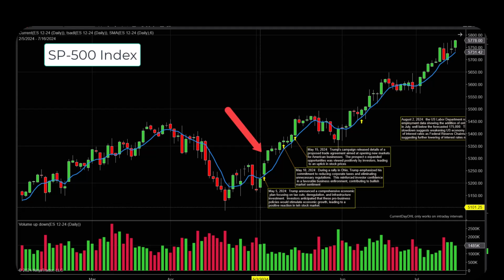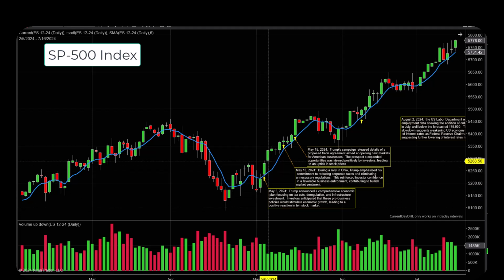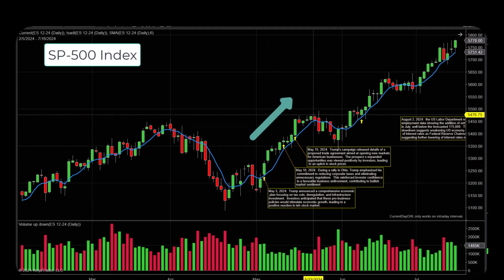Some news we had from back on May 5th: Trump announced a comprehensive economic plan on tax cuts, deregulation, and investment in infrastructure. That usually means highways, bridges, roads, all that stuff. So investors anticipated that Trump was going to be pro-business, and this would stimulate economic growth. We had a positive reaction there.